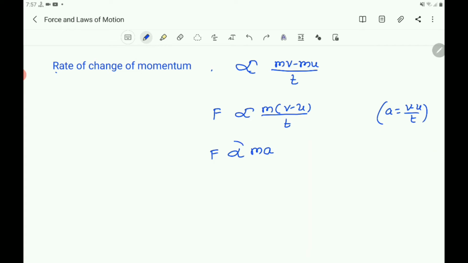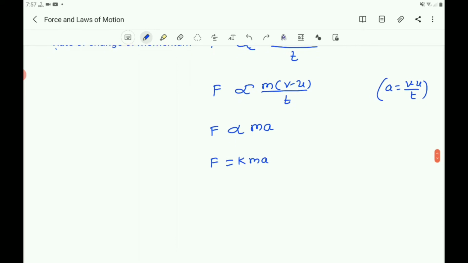Here, as it is proportionality, you must take the proportionality constant to equalize it. So it becomes F equals some constant k into ma. You know that this proportionality will become equal when it is multiplied by some constant. So k is the proportionality constant, the constant of proportionality.